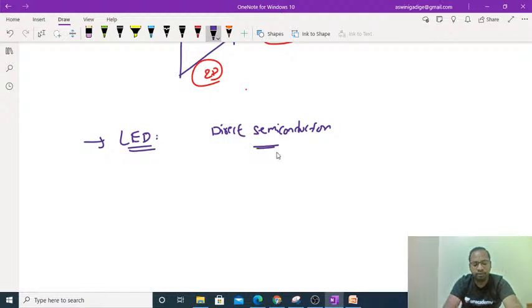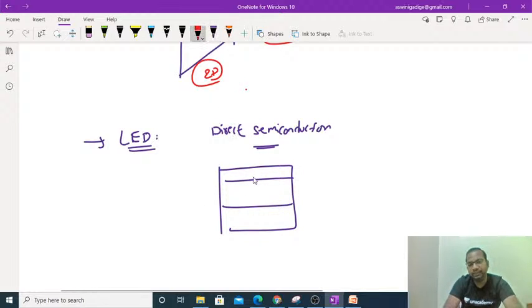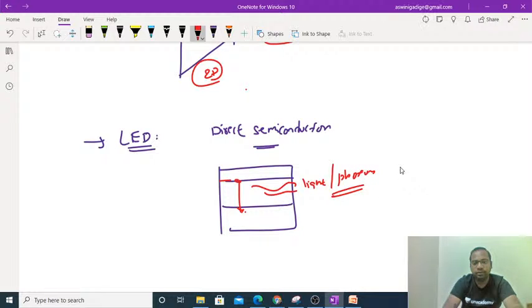Coming to direct semiconductors, if you take the energy band diagram, at the time of de-excitation the electrons will directly come back to the valence band. The de-excitation leads to loss of energy, and in direct semiconductors the energy is lost in the form of light or photons. Direct semiconductors generally use compound semiconductors.